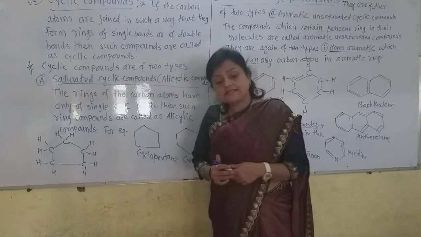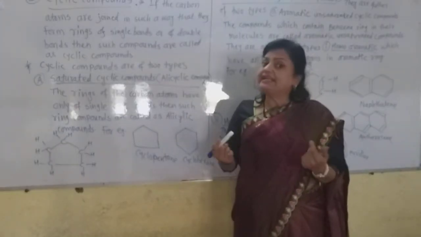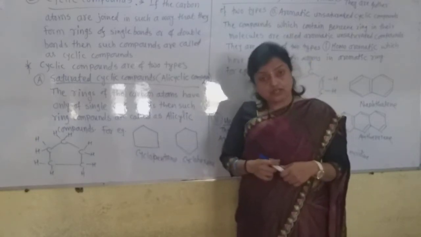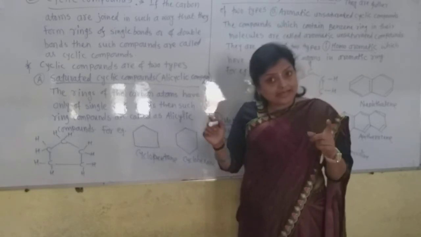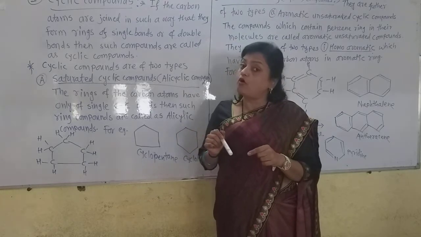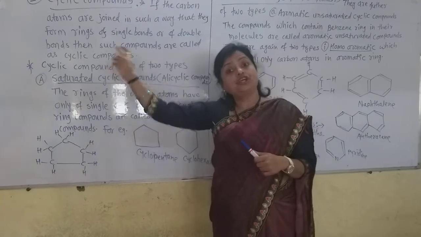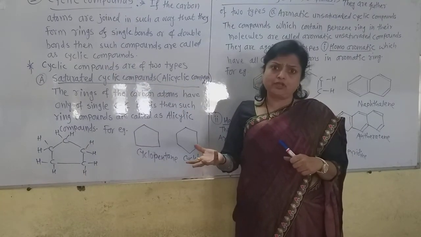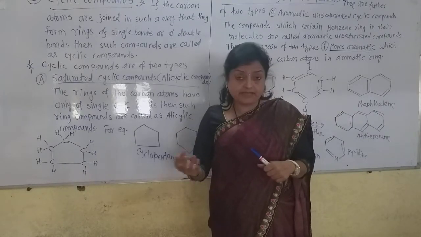Now today we are seeing the cyclic compounds. Cyclic compound means ring compounds such as cyclopentane, cyclohexane. Now what is there in these ring compounds? The carbon atoms are joined to each other in such a way that they form closed rings. They are not straight chain compounds, but they are ring compounds. The ring may be 5-member or 4-member, 3-member rings are also there, 6-member rings are also there.